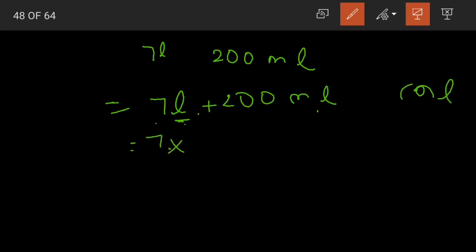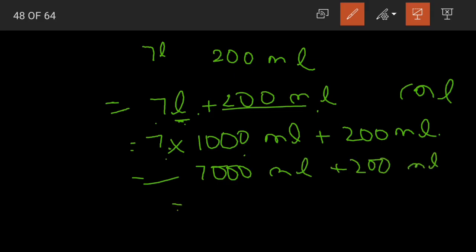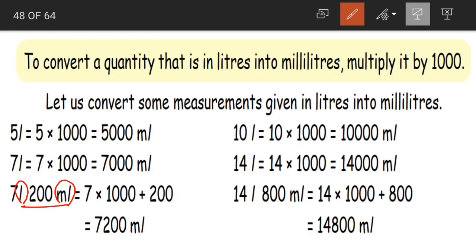We'll multiply by 1000. 7 into 1000 milliliters plus our 200 milliliters as it is. Now 7 into 1000 is 7000 milliliters plus 200 milliliters. That is nothing but 7200 milliliters is our answer. Is this clear children?